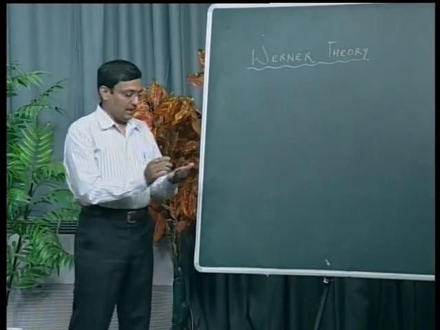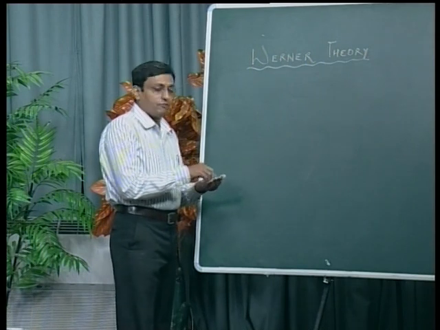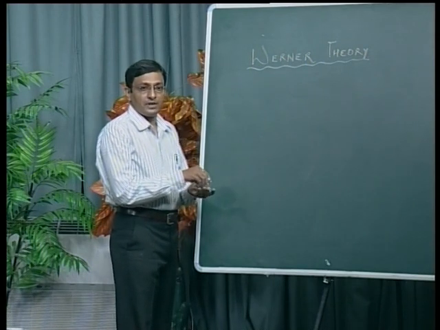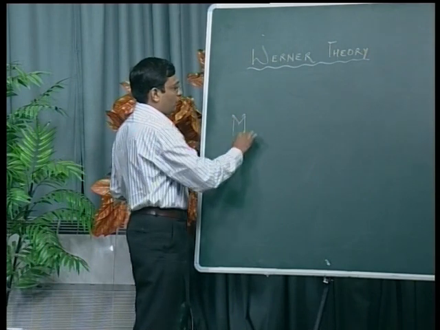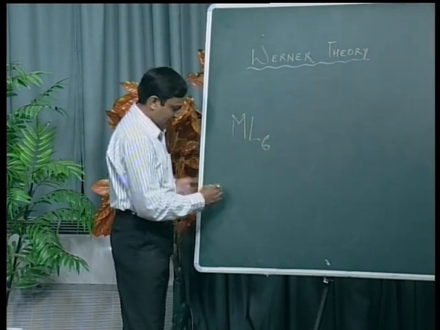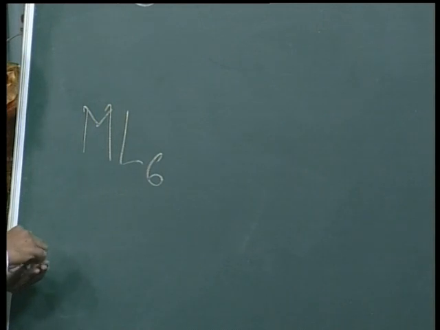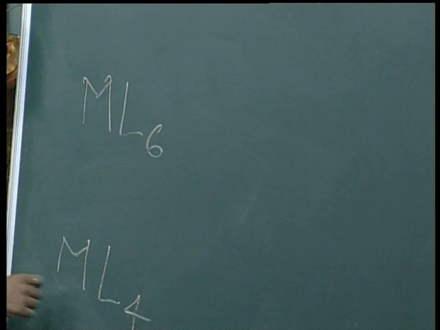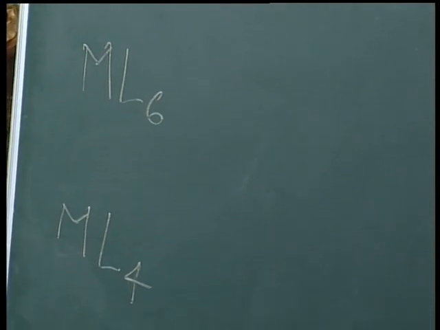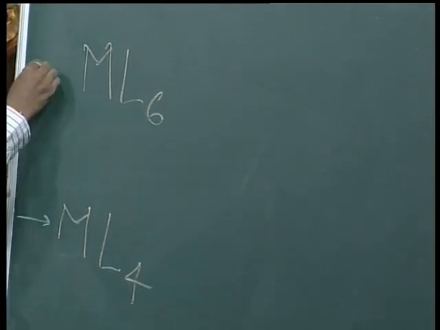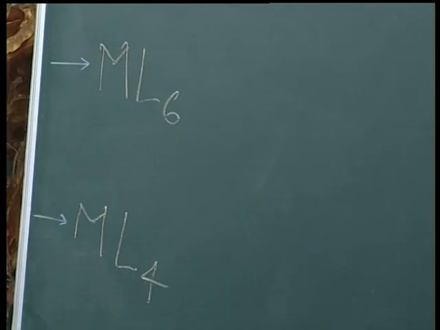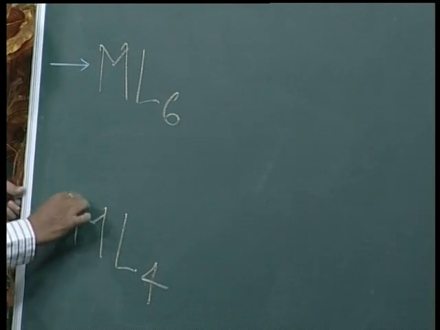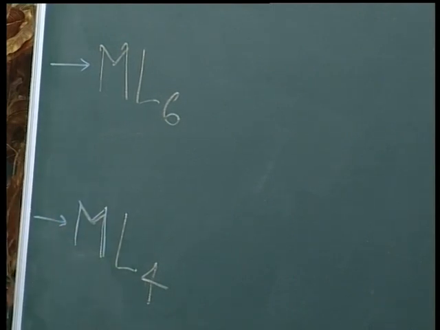Now remember, mainly we discussed two types of complex compound: one having coordination number 4 and another having coordination number 6. ML6 means coordination number 6, the metal is surrounded by 6 coordinate covalent bonds, while ML4 has coordination number 4, the metal is surrounded by 4 coordinate covalent bonds.